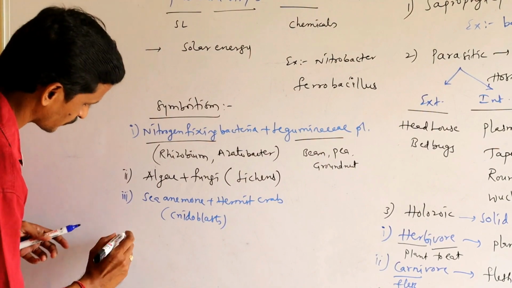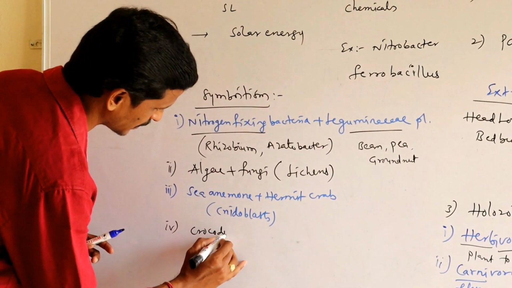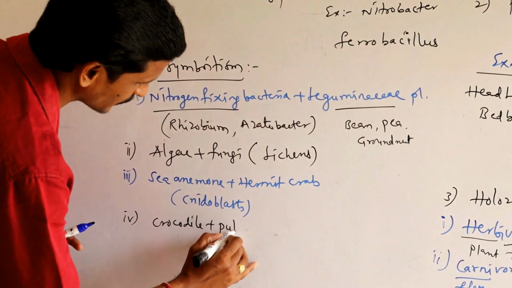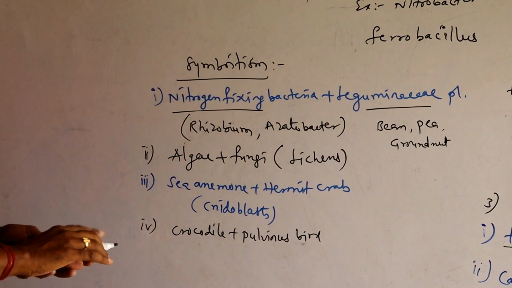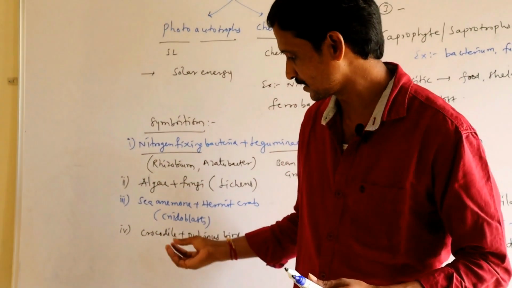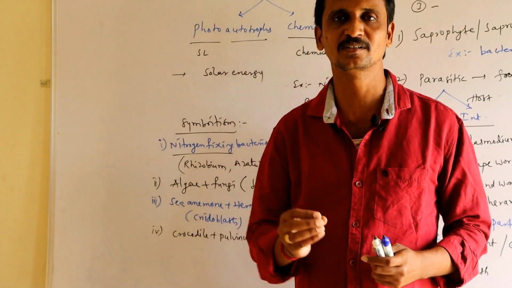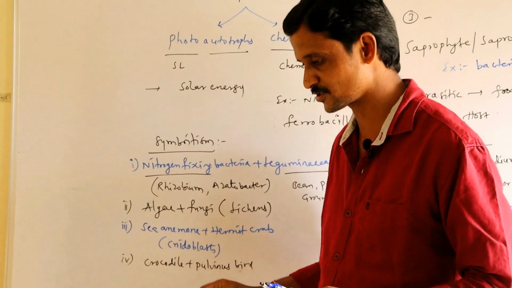Then one more example, that is the crocodile and the pulvinus bird, a beautiful association. The crocodile is the strongest animal in the water, and the pulvinus bird is a small white bird. There is a beautiful association between these two.